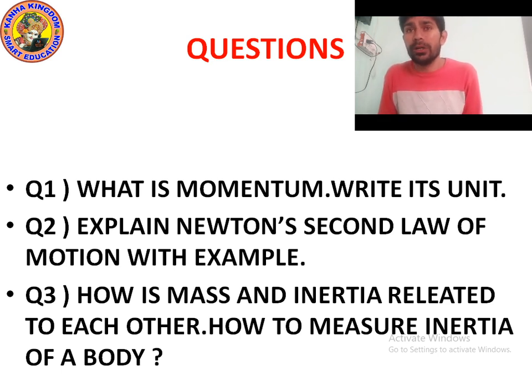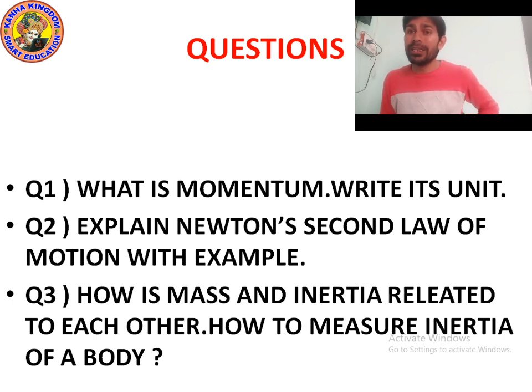Okay, and if we talk about the SI unit of momentum, the SI unit of momentum is kilogram meter per second, or you can say kilogram meter second inverse. Suppose a body is at rest and its velocity is 0, then its momentum is also 0. But if the body is moving, then its velocity also changes, and momentum will increase automatically because of mass and velocity. When we multiply them, we get the actual momentum.